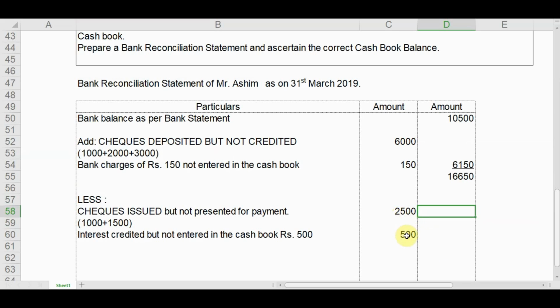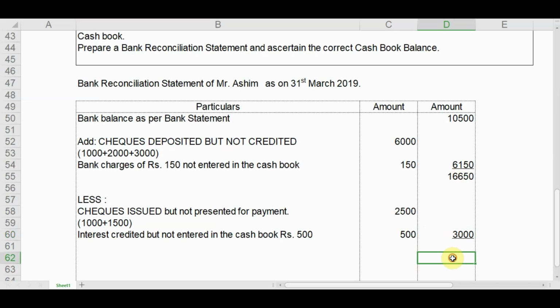Again, this 2,500 and 500. What is the total of this? 2,500 plus 500. We all know that it is 3,000. Now we will deduct this 3,000 from 16,650. What is the figure we get?